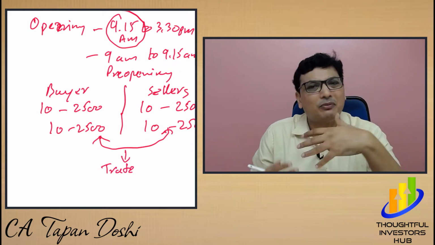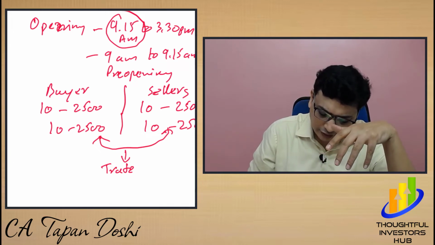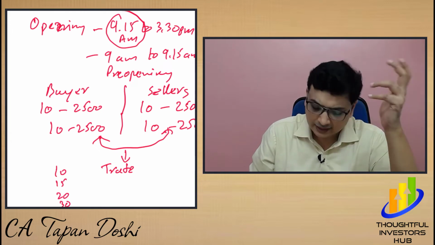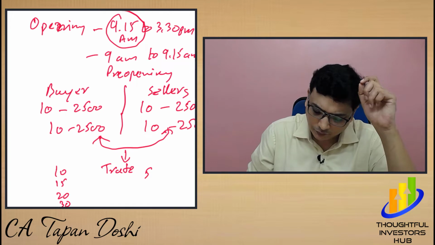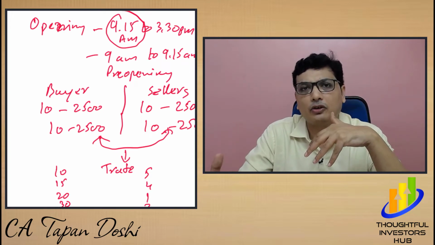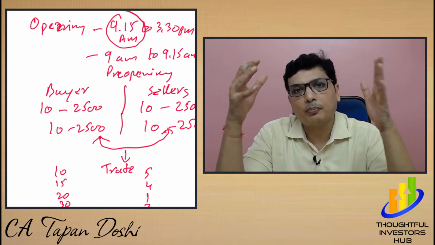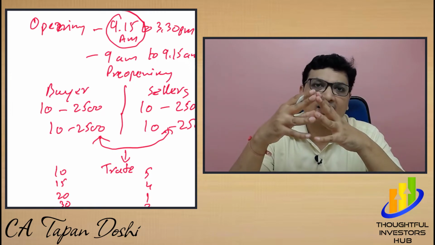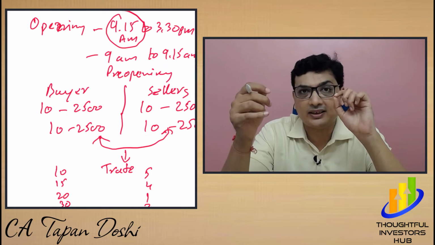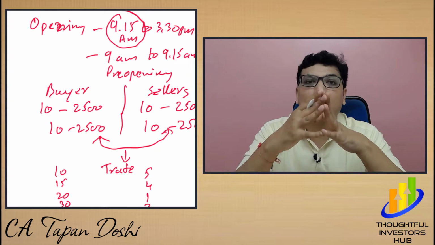Now, this is a very simple example. Similarly, on the buyer side there will be quantities like 10, 15, 20, 30, and on the seller side 5, 4, even 1, 2, and different trades will be there, again at different prices. But in short, whenever the buyer quotation matches with the seller quotation, at that time only the trade happens.